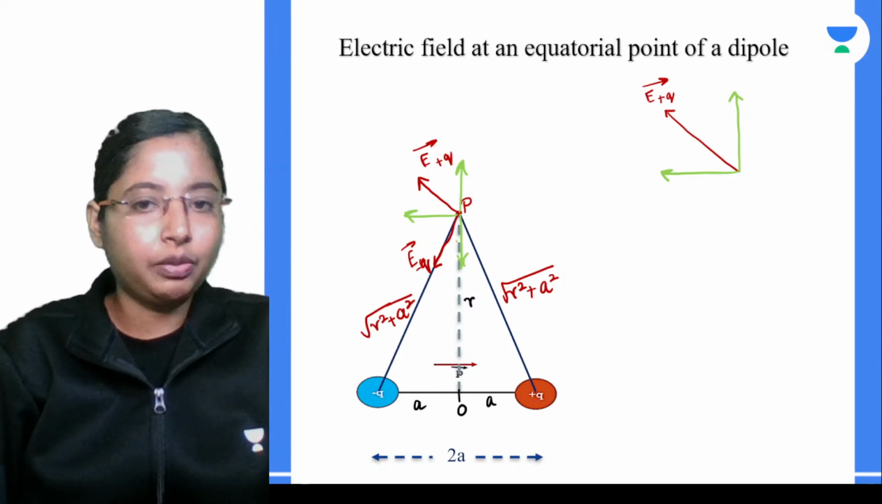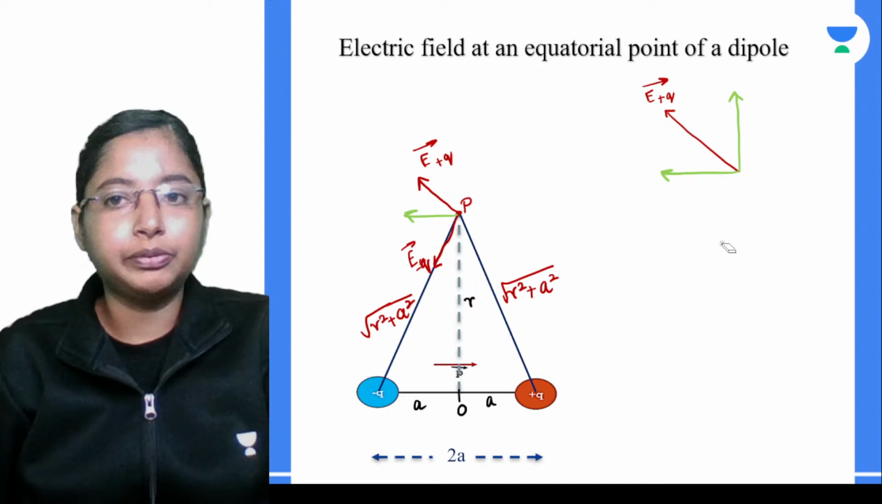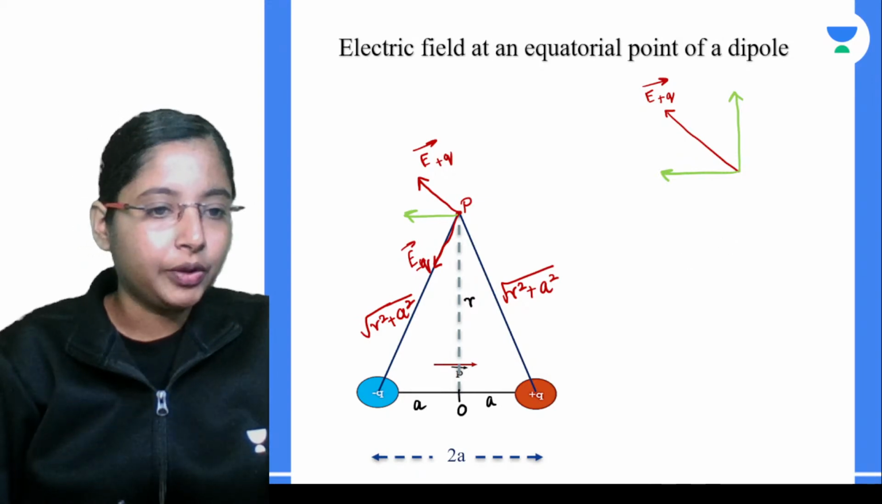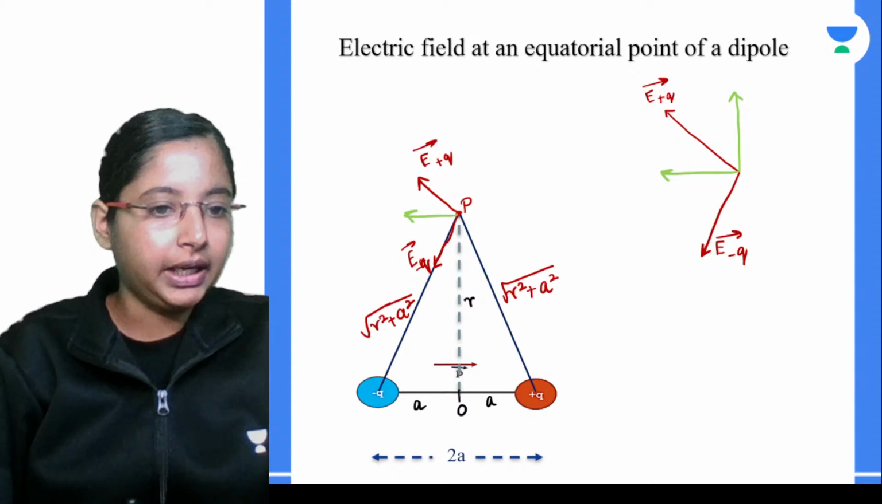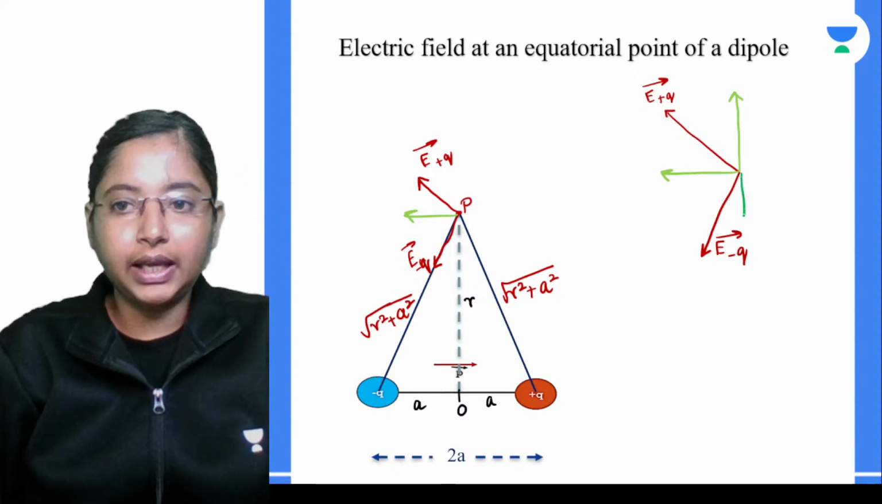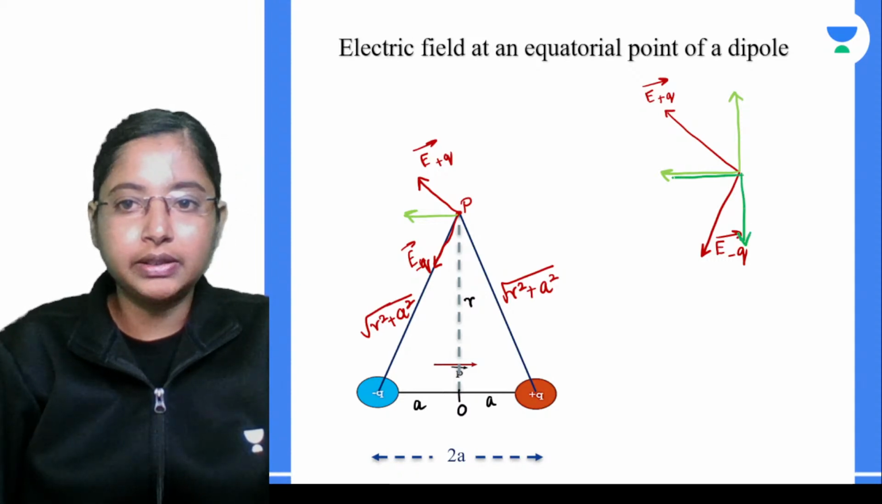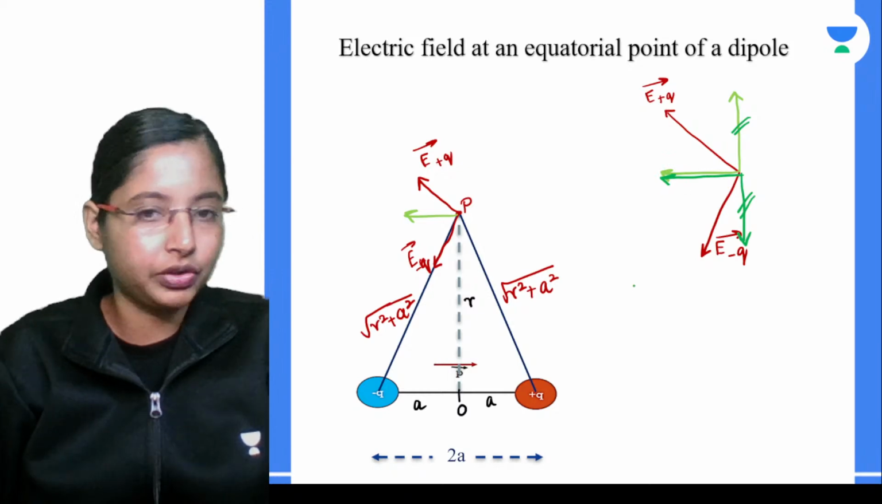Look at the vertical components here: they are equal and opposite, so they tend to cancel out each other, but the horizontal components tend to add up. This is basically E, the electric field because of the negative charge. Again there is a vertical and a horizontal component. The two vertical components cancel out each other, so what we have is a single horizontal component.